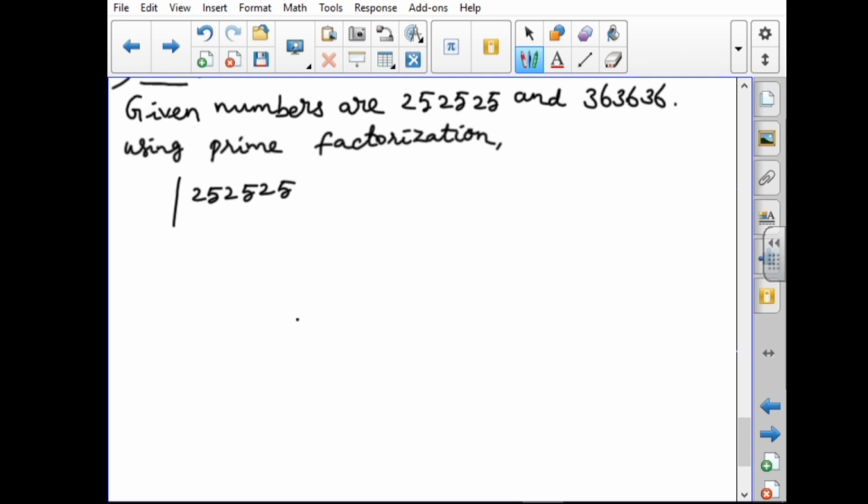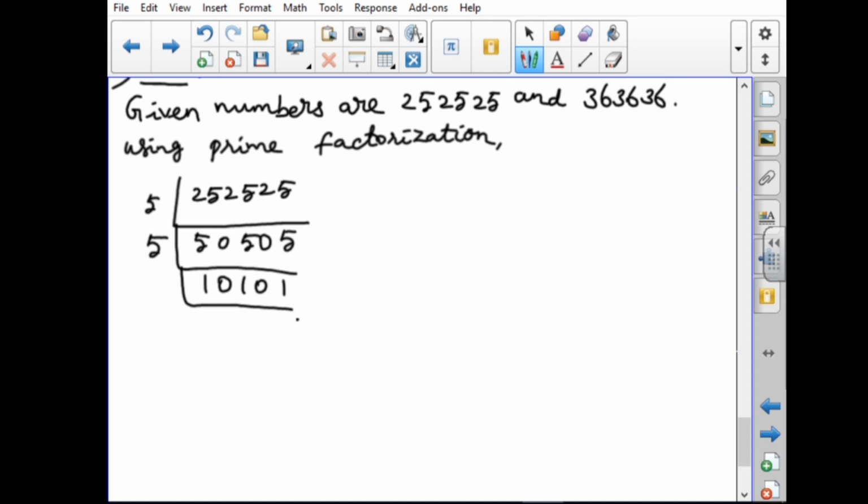We use the prime factorization method. A number ending with 5 means you use the fifth table. So it is coming 5, 0, 5, 0, 5. Again the last digit is 5, so you have to divide by 5 again.